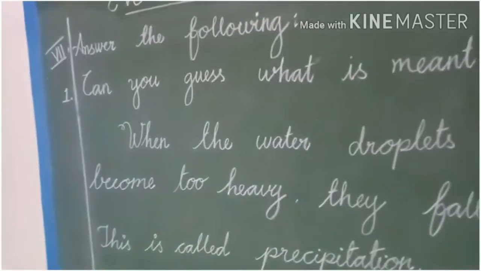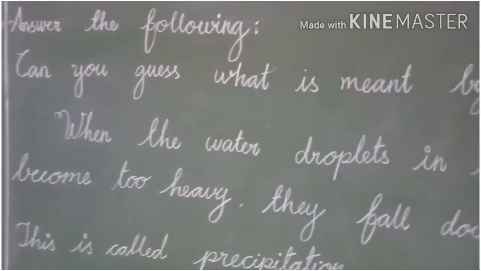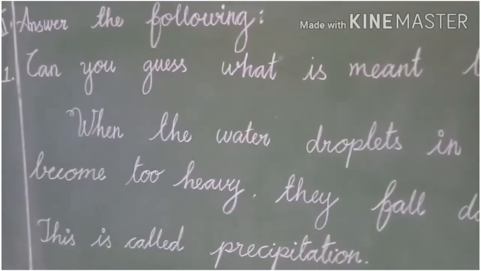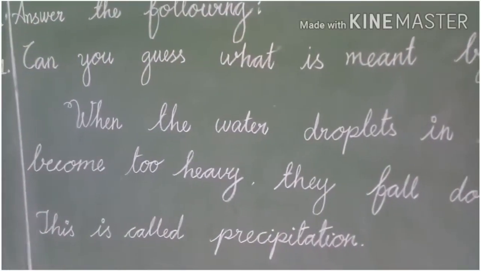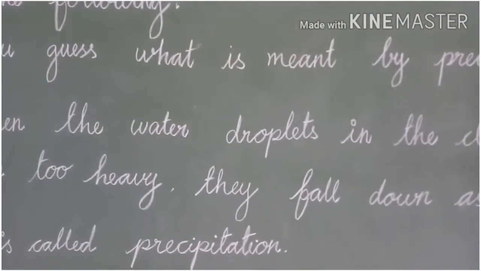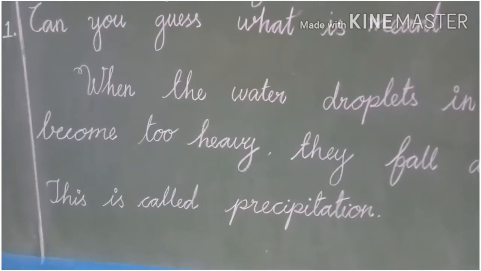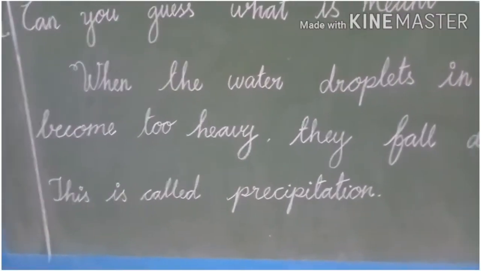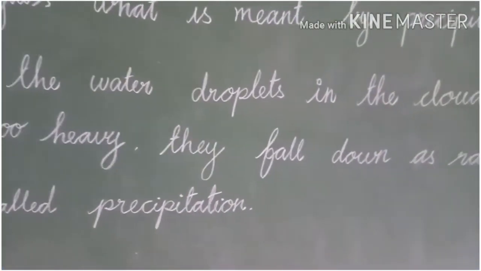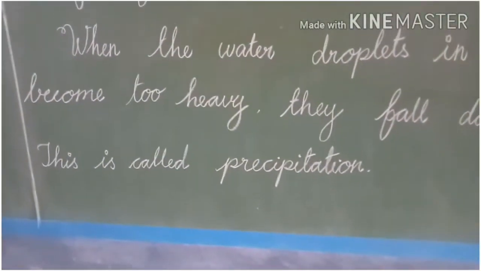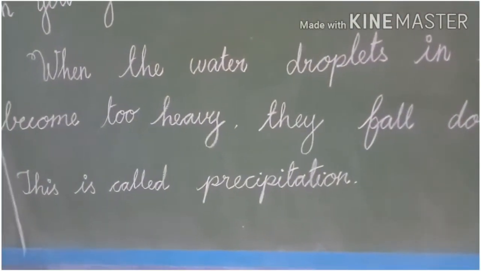The question is, can you guess what is meant by precipitation? The answer is when the water droplets in the clouds become too heavy, they fall down as rain. This is called precipitation.